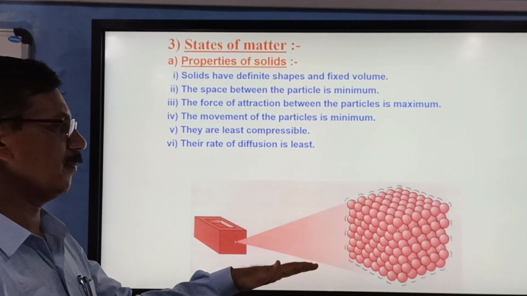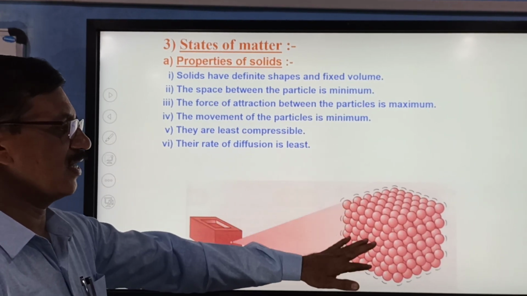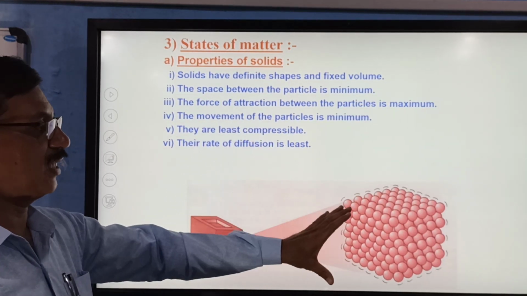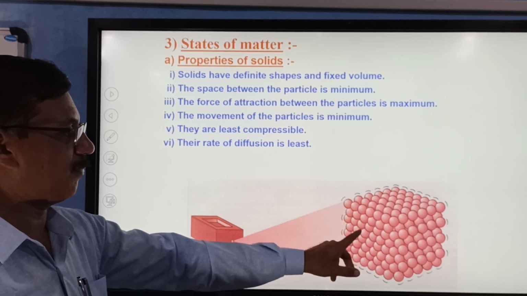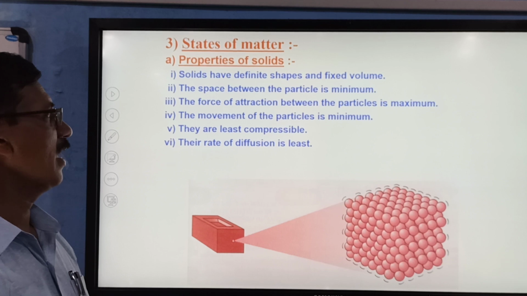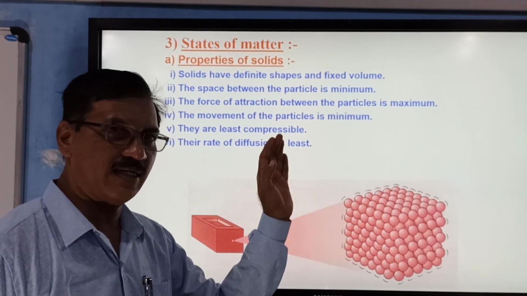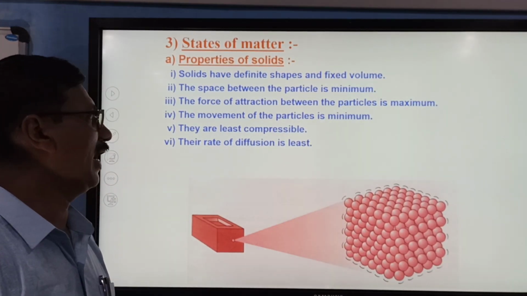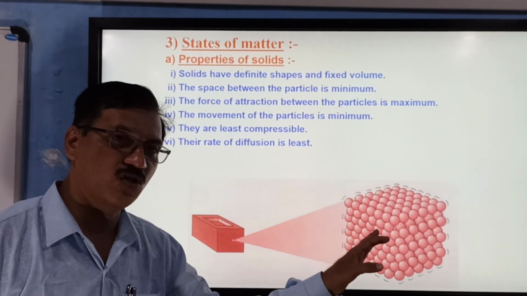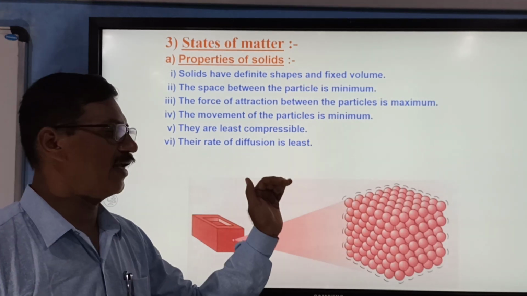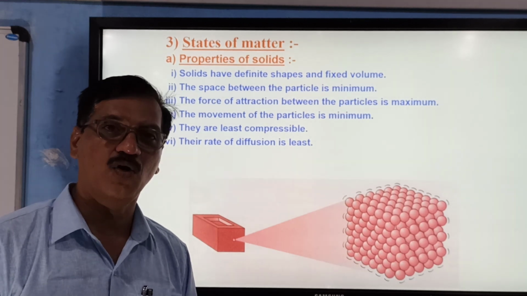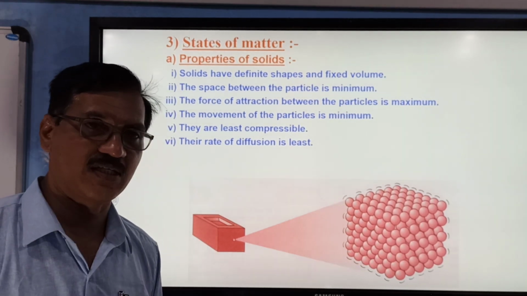Solids have definite shape because of the particle arrangement is like this, and the space between the particle is minimum, and the force of attraction between them is maximum, and the movement of the particle is minimum, and the movement is called vibratory motion, and they are least compressible. They are least compressible because there is no space between them at all, and the rate of diffusion is least. Rate of diffusion is intermixing. Solids do not go for mixing with other substances.